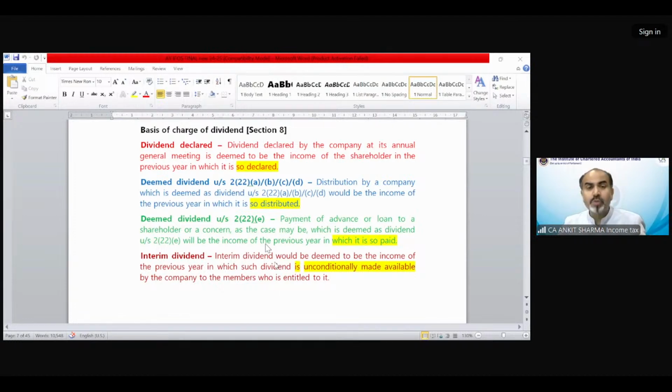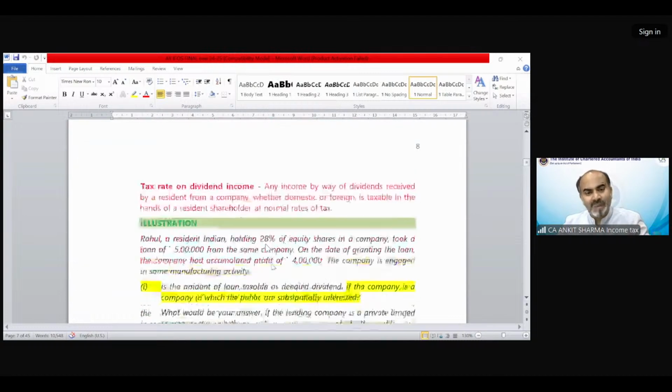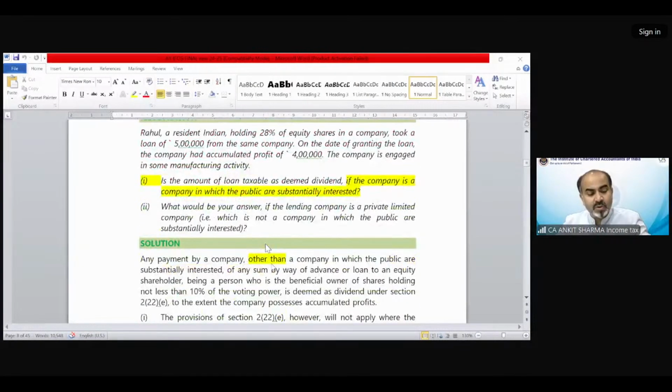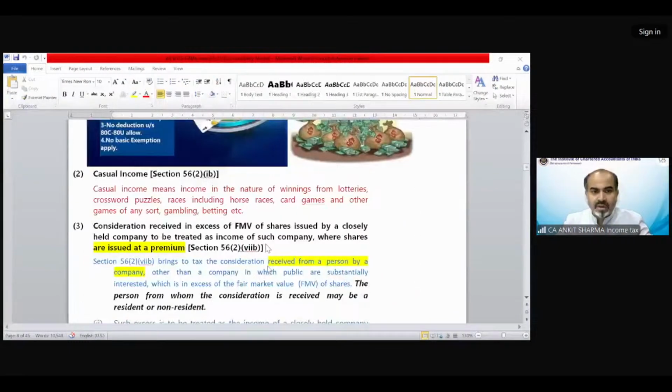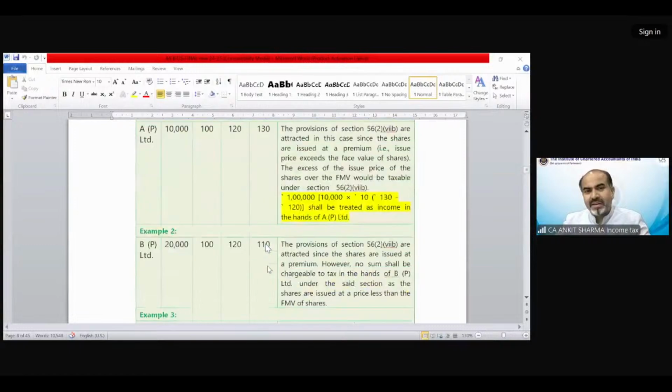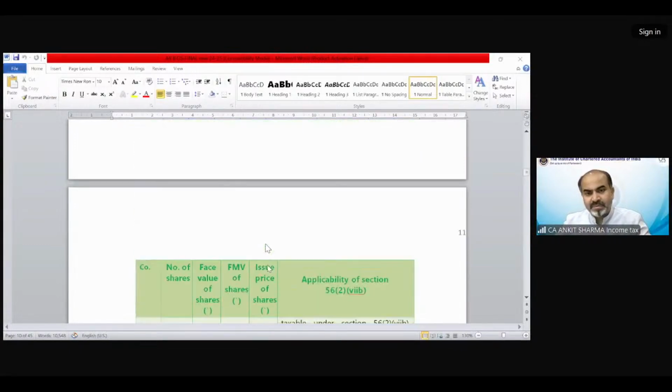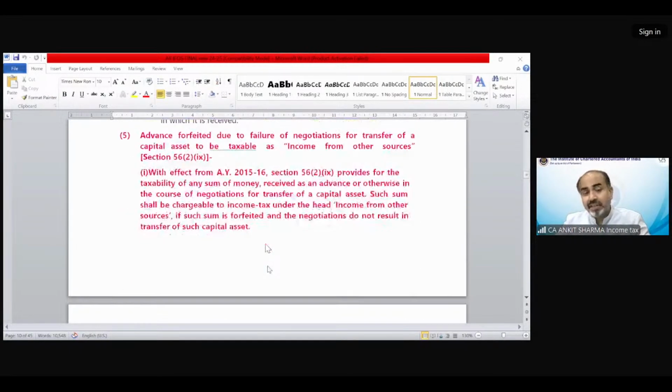The question could be framed on the basis of either deemed dividend or the gift provision. These two provisions have practical aspects, so there is a chance they could be asked mostly in the examination as a practical issue or problem. Casual income, etc. are all included in this chapter, but we are discussing the gift provision.